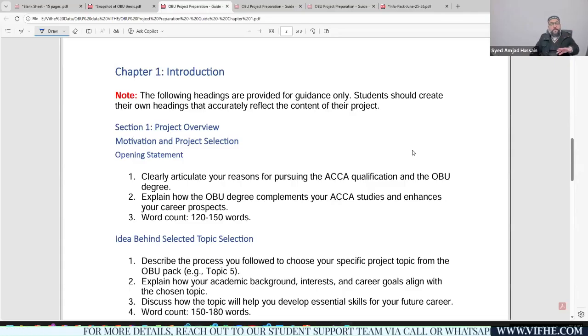Secondly, for topic number 8, you need to provide the justification that this specific industry is facing issues related to strategic and operational challenges. Topic number 8 is specific to the operational and strategic challenges. So within chapter number 1, you should be justifying it.